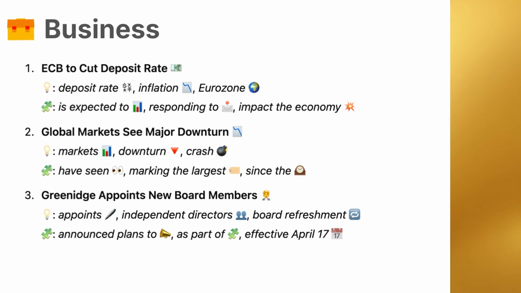Phrases. Is expected to, a phrase used to indicate a future event that analysts or experts predict will happen. Responding to, indicates a reaction to a certain situation or data. Impact the economy, refers to having a noticeable effect, positive or negative, on economic activity.